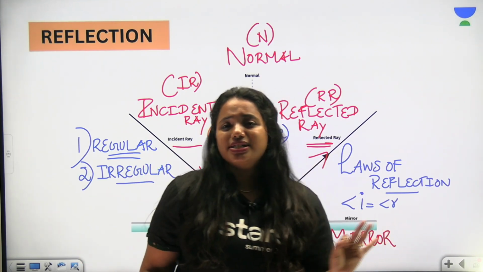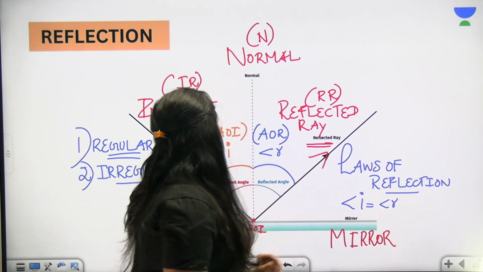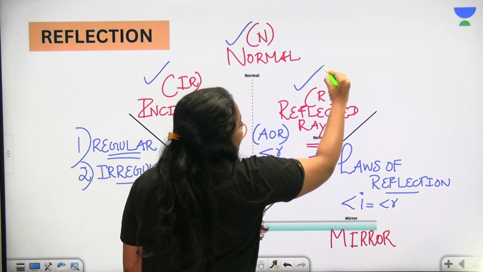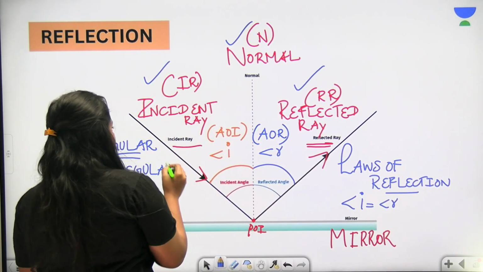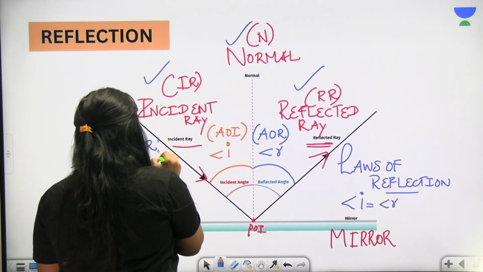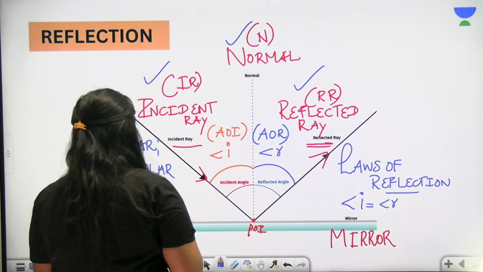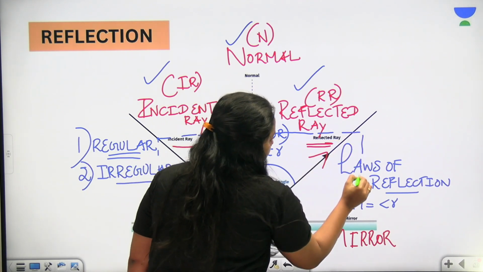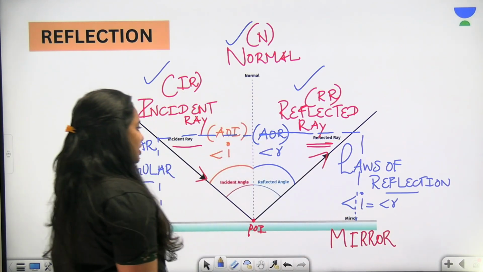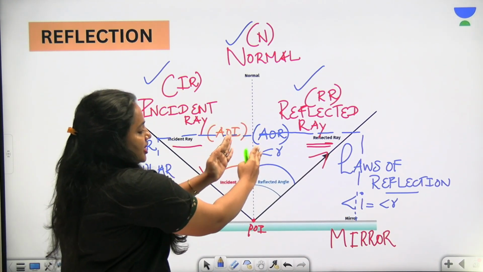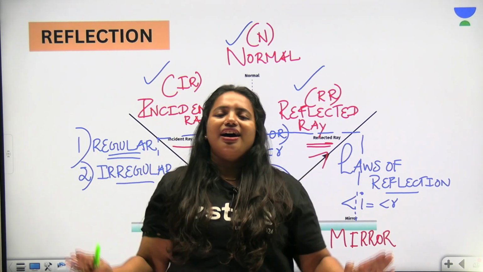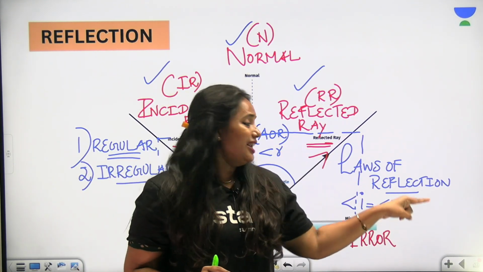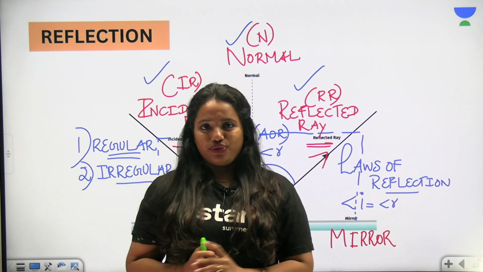You have to understand it really well that we are going to talk about incident ray, normal and the reflected ray. When you consider this, you have to say that this is the plane that we are talking about. Got it? So incident ray, reflected ray and the normal all lie in the same vertical plane. That is what we are going to talk about in the second statement of the laws of reflection.